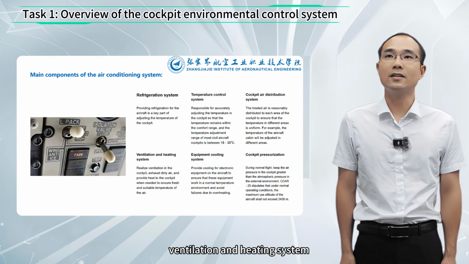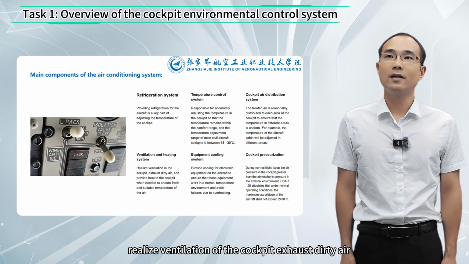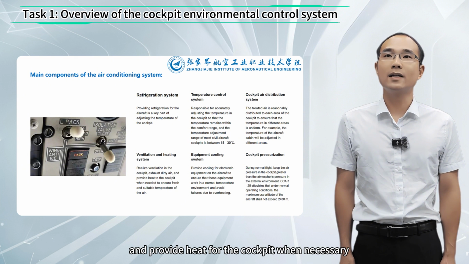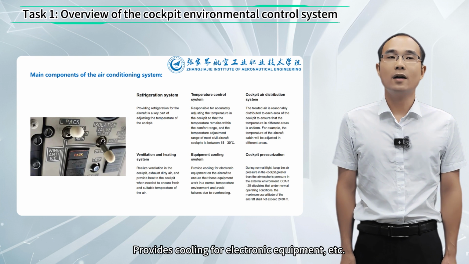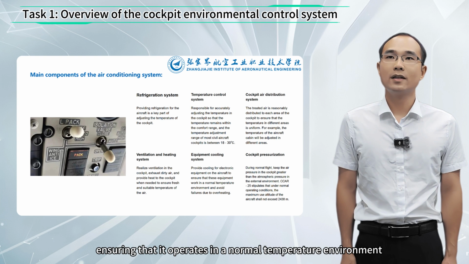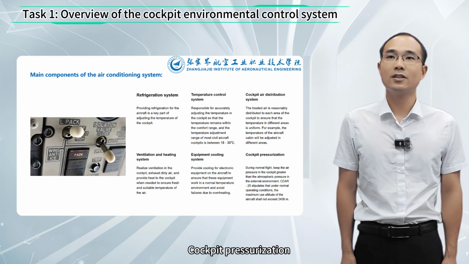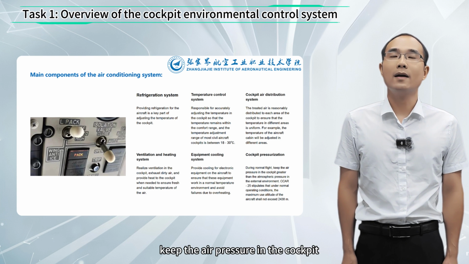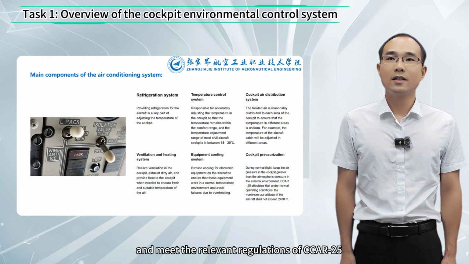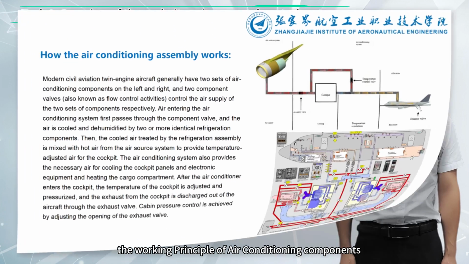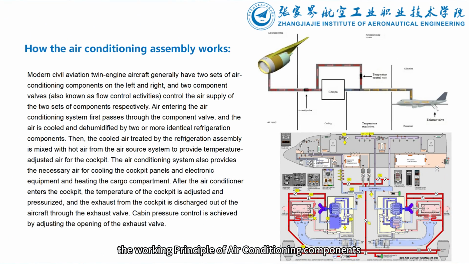Ventilation and heating system, realizing ventilation of the cockpit, exhausting dirty air, and providing heat for the cockpit when necessary. Equipment cooling system, providing cooling for electronic equipment, etc., ensuring that it operates in a normal temperature environment. Cockpit pressurization, keeping the air pressure in the cockpit greater than the outside world during normal flight, and meeting the relevant regulations of CCAR25.